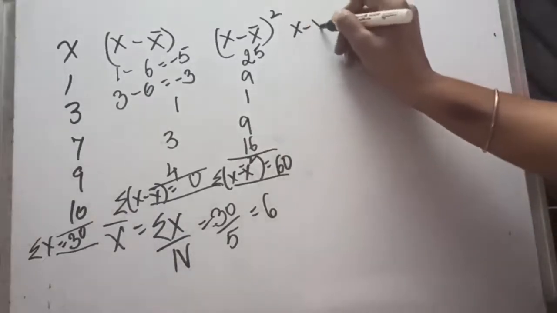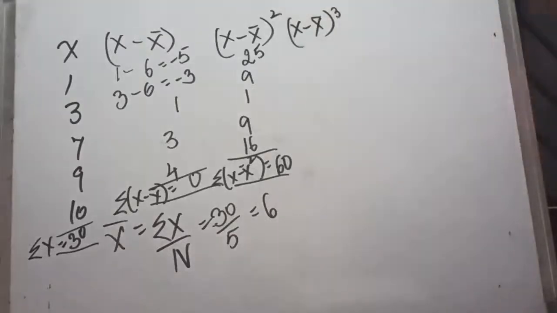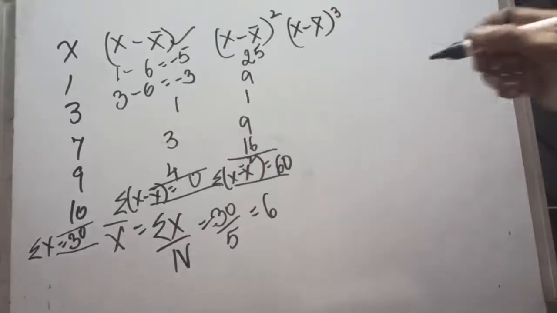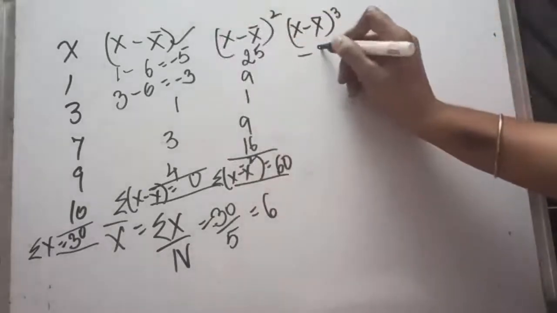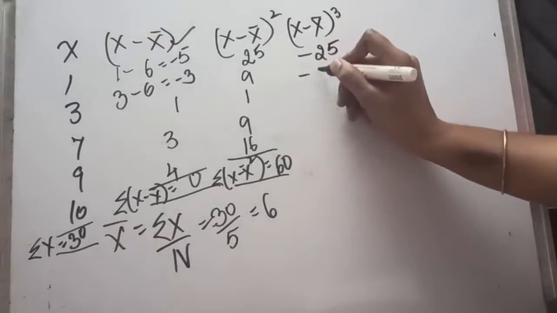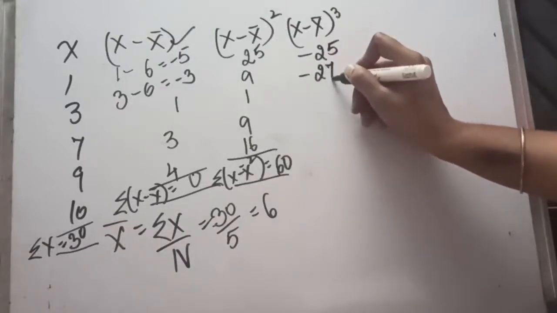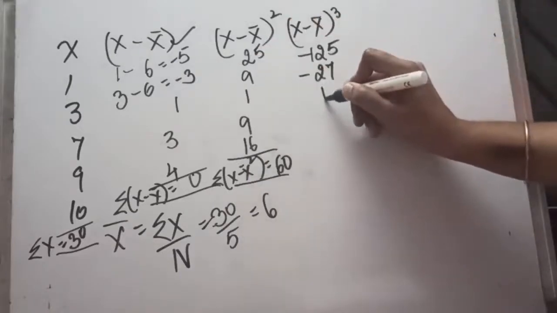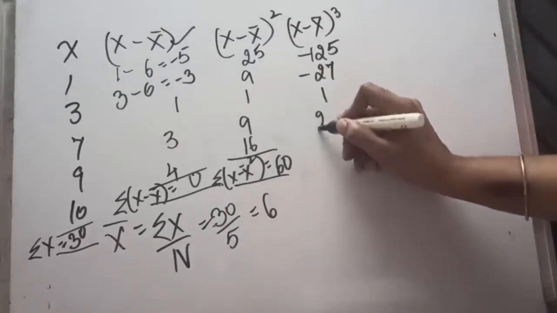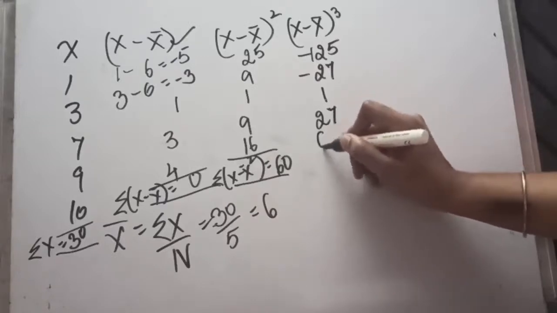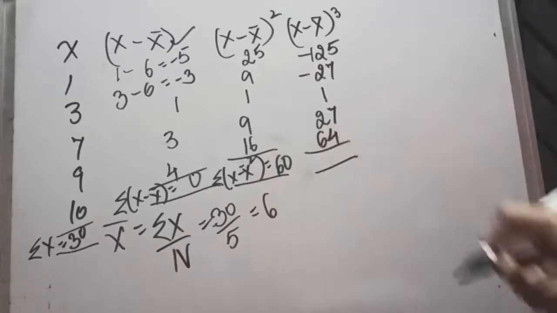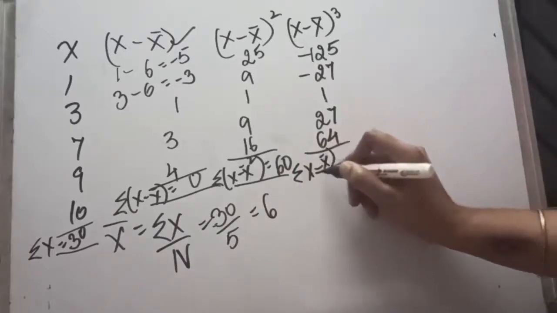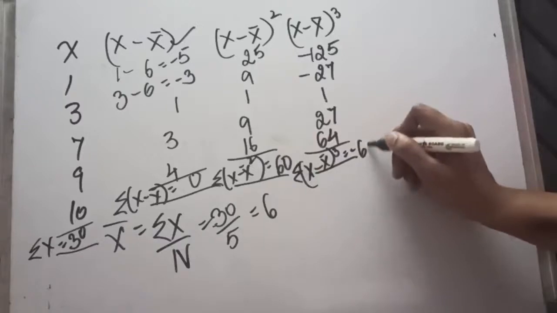Next we require (x minus x mean) cube, because for the third moment we will require the cube. Now we will cube this column. So the answers will be minus 125, minus 27, positive 1, then 27, next will be 64. Sigma (x minus x mean) cube comes out to be minus 60.